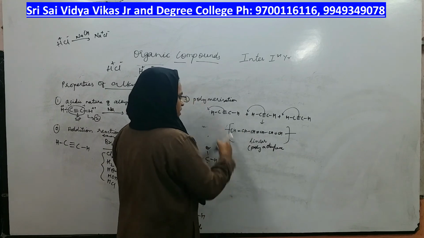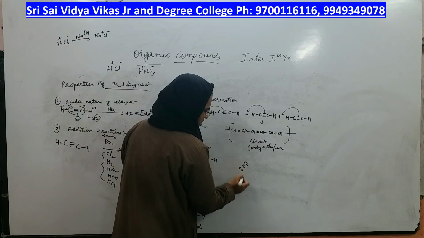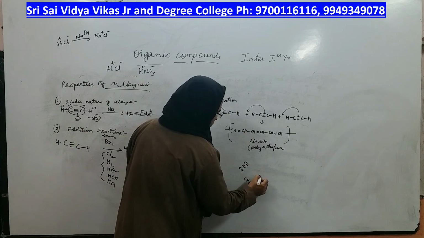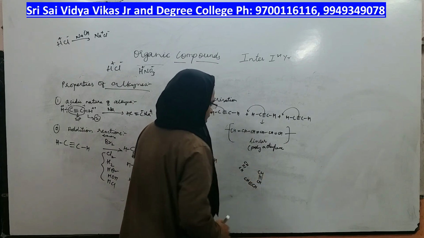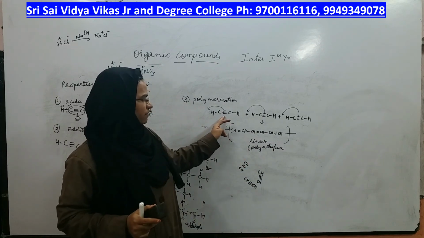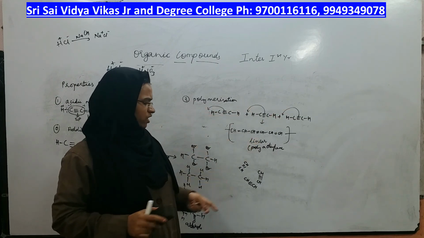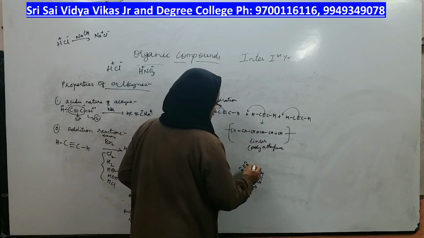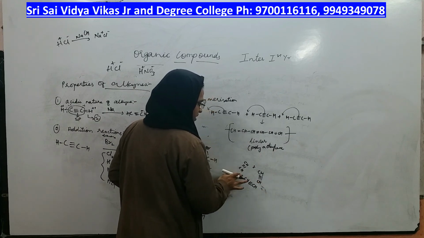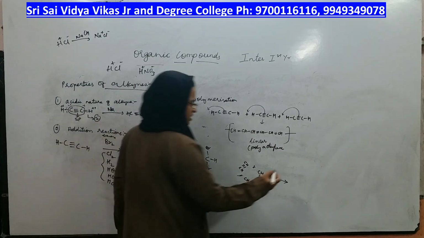What you have to do? Here also I will be taking 3 alkynes but in the form of a cycle. I will take 3 alkynes side by side to make a ring. Here I have taken 3 alkynes in the form of a linear chain to get a linear product. Now I will take 3 acetylenes this way. Here also polymerization takes place.